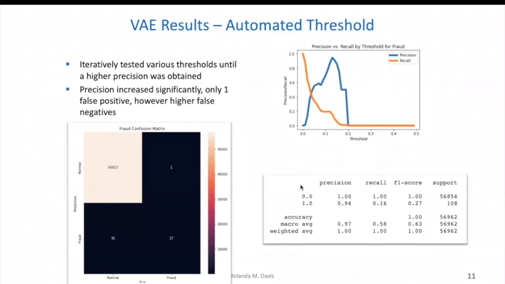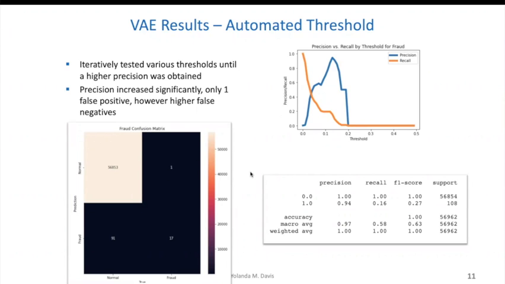I also did an automated version of this calculation of the threshold where I evaluated all the different precisions within a certain range of potential thresholds from 1 to 0.5. And so finding the best precision, or actually what would result in the best precision, was the goal in this particular case.